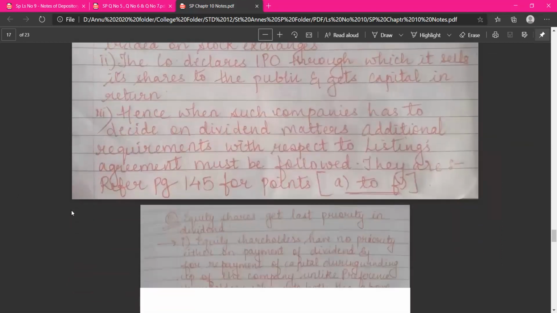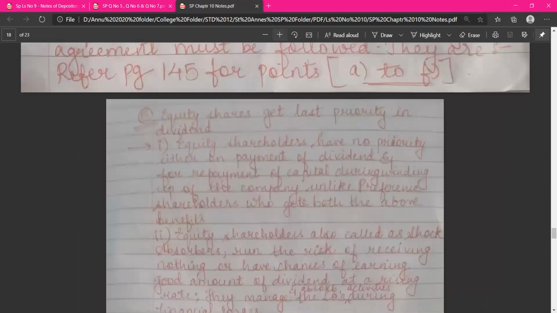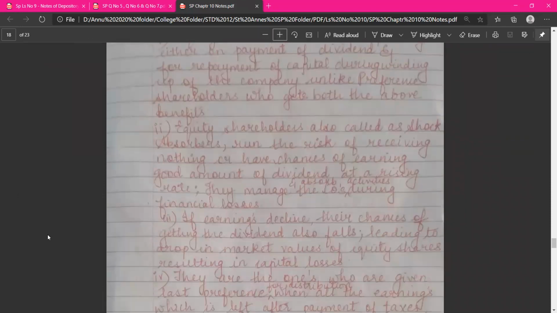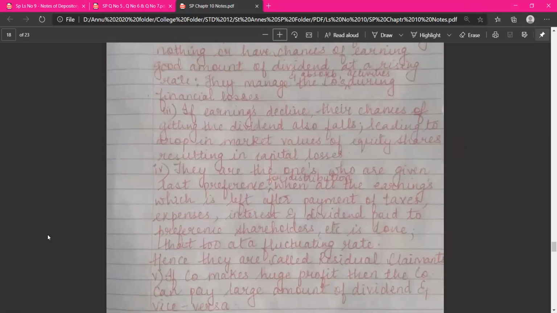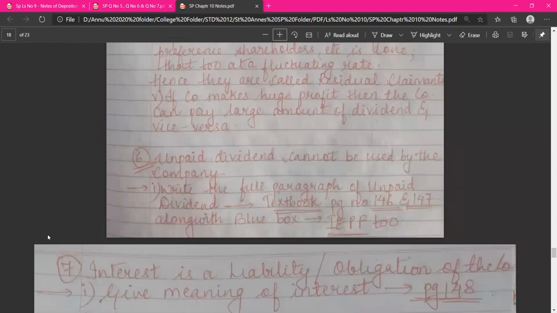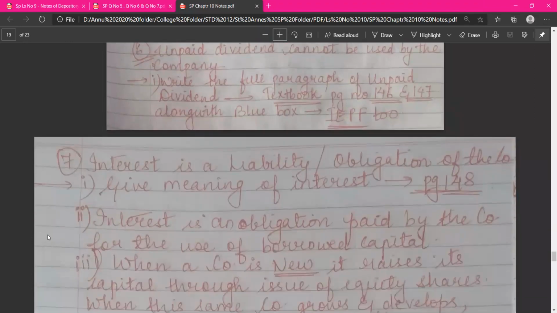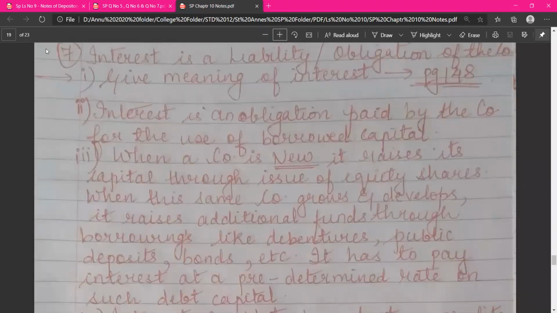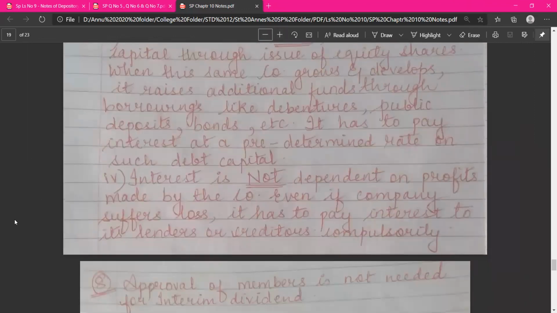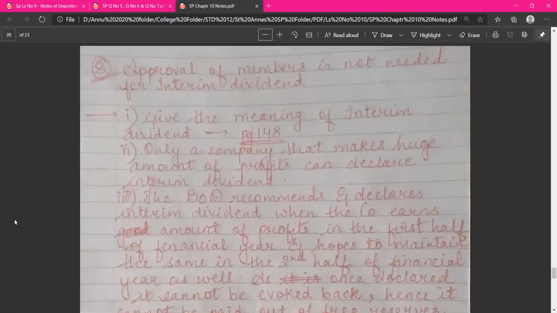So as you can see, I have mentioned and I have written these answers deliberately. This format must be seen in your notebook as well as in your board exam. That is why I have written it, so that I am providing this to you in written form and it becomes easy for you to understand, and you get an idea of how answers have to be written. So you can pause the video wherever you want and accordingly mark or note down the answers.